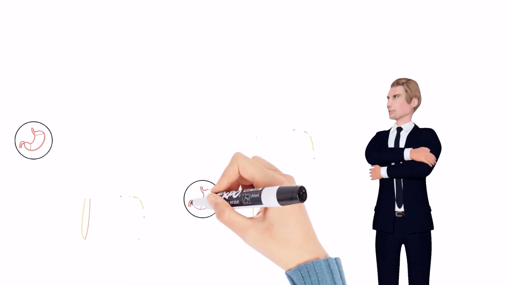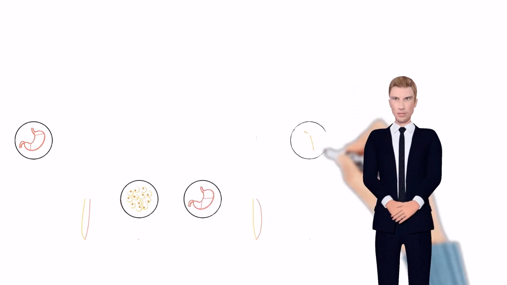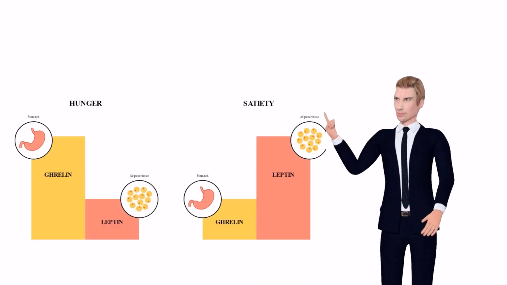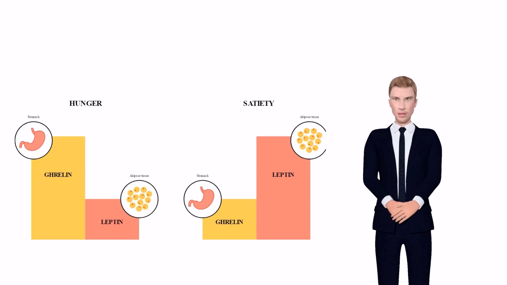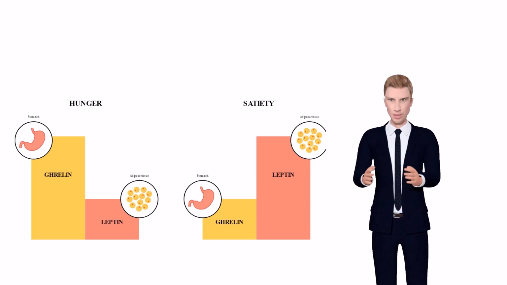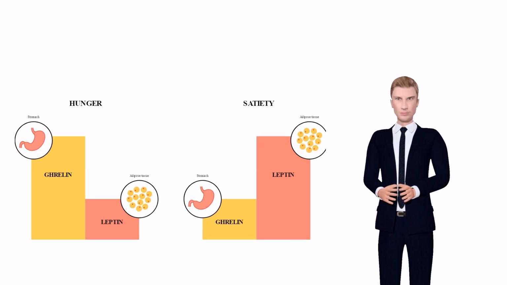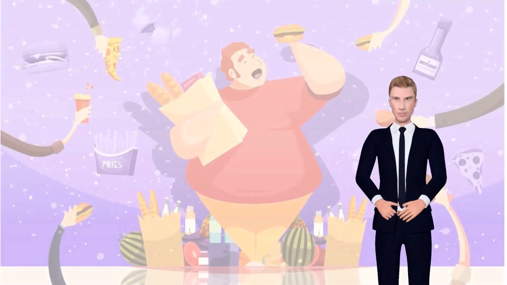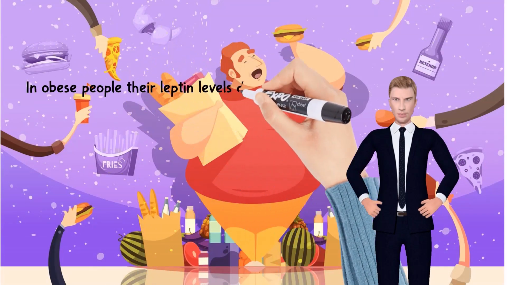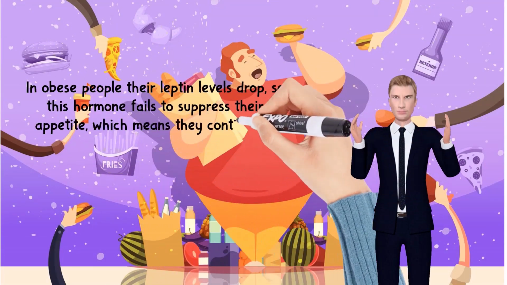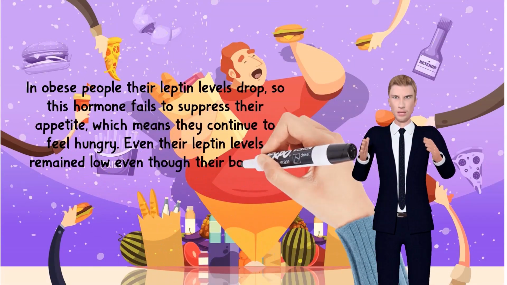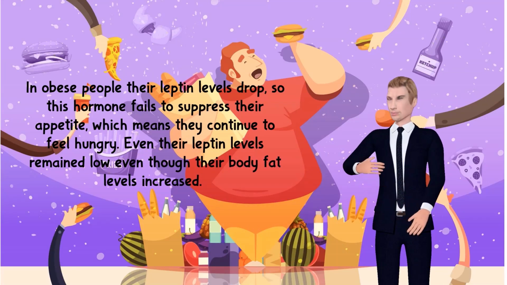When they finish eating, their leptin levels decrease, so this hormone fails to suppress their appetite, which means they continue to feel hungry. This happens because high insulin levels interfere with the work of the hormone leptin. This hormonal imbalance results in the absence of a natural feedback mechanism that stops them from continuing to eat. Even their leptin levels remained low even though their body fat levels increased.